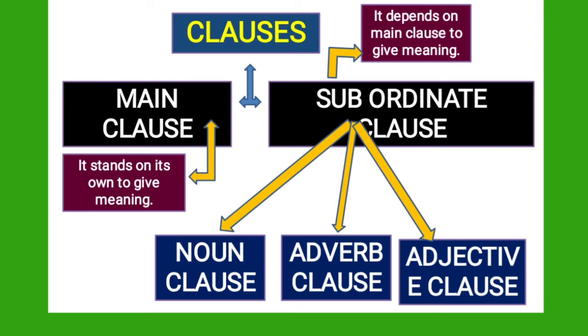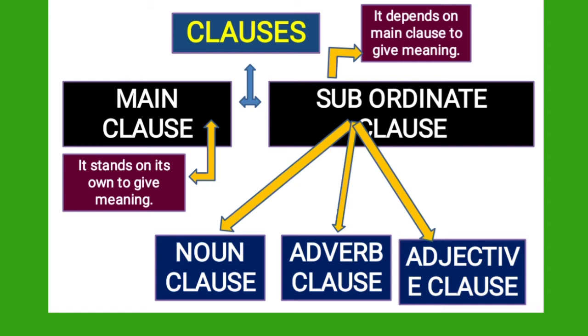Let us see the definition of main clause. Main clause stands on its own to give meaning. That means main clause gives complete meaning. It never depends on any other clause for the complete meaning. Whereas subordinate clause depends on main clause to give meaning. Hope all of you understood the difference between main clause and subordinate clause.